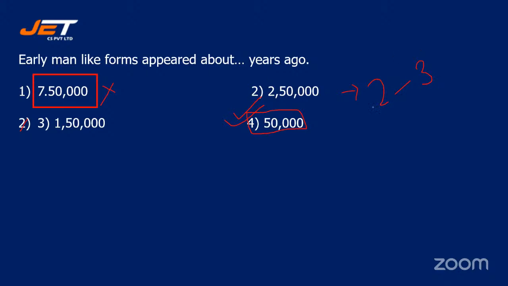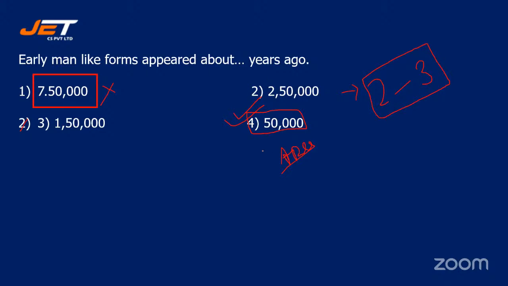Proper communication was missing. Those who looked like early man were not actually early man. 50,000 years ago, the early man-like forms, or you can say apes, were there. They had proper language and communication skill as well. So they are considered early man-like forms.